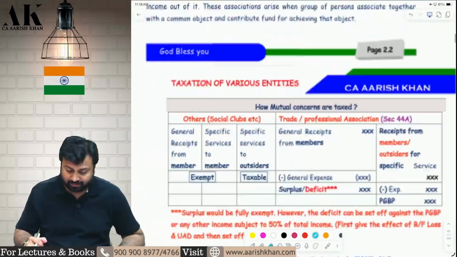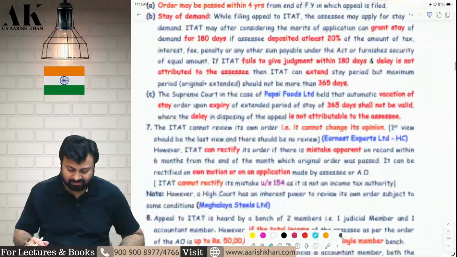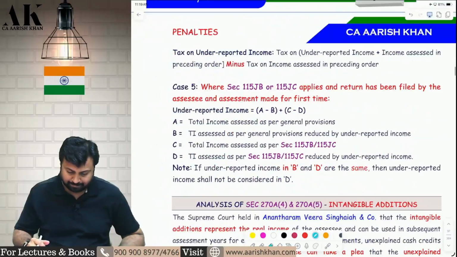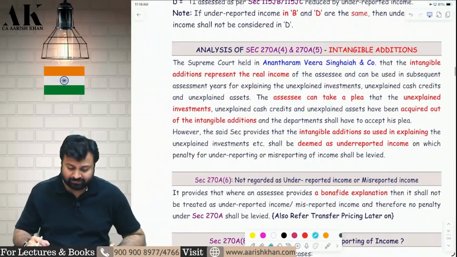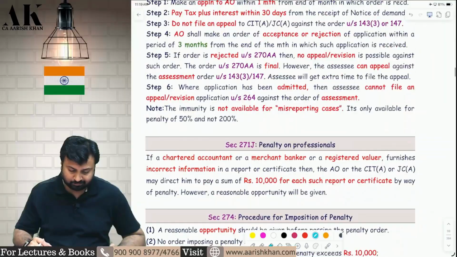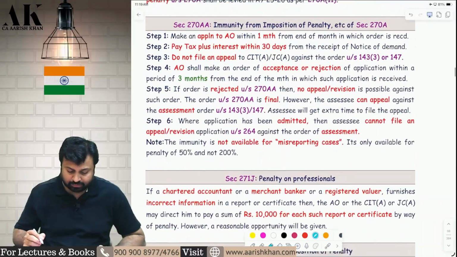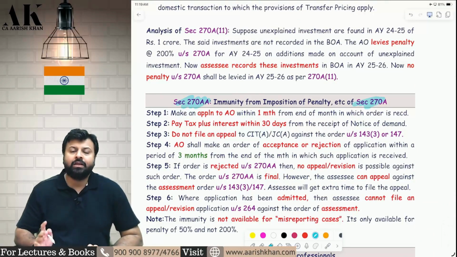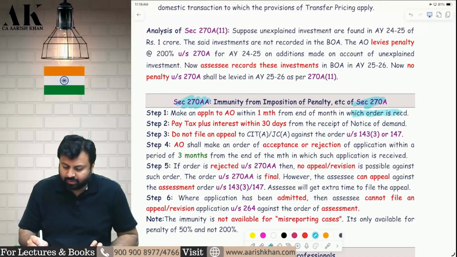Now coming back to the chapter of penalty. I have to turn the pages because there are a lot of amendments over here. Now, in the chapter of penalty, there is no amendment in section 270A. 270A is very straightforward. Yes, 270AA. On page number 10.3, 270AA is there. That is, if you want immunity from penalty under 270A, you have to make an application under 270AA to the assessing officer within 1 month from the end of the month in which the order is received.